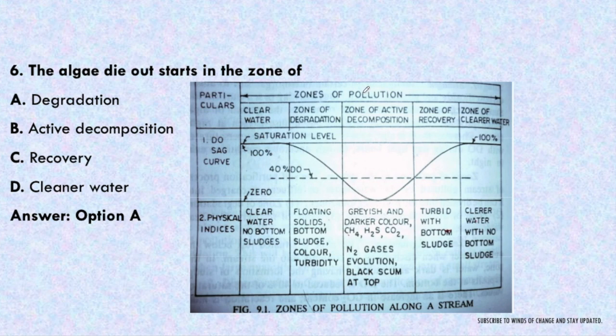Now in the zone of active decomposition, this will fall from 40% to 0, in which fish will also die from the water. After the zone of decomposition, there will be a zone of recovery in which again the algae will start blooming, algal photosynthesis will occur, and then there will be the clearer water zone in which 100% dissolved oxygen will be achieved. So this curve is called the dissolved oxygen sag curve, and physical indices are being given here. You can watch it by pausing this video.